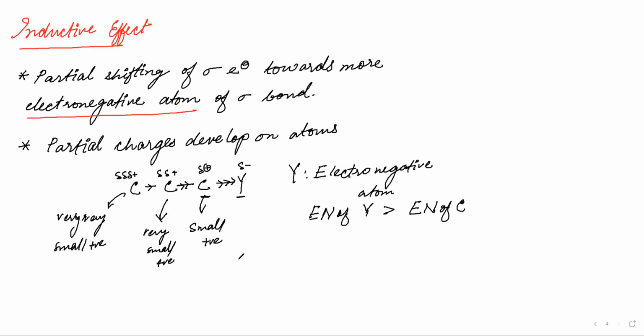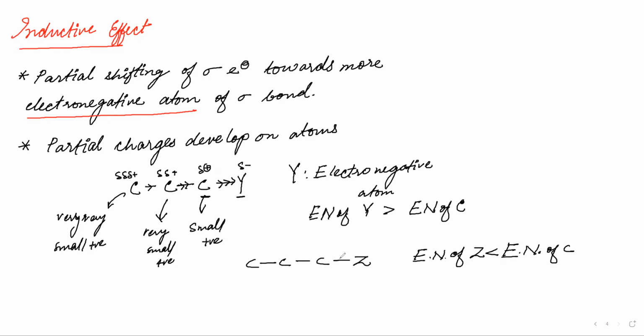Then the next thing that can happen is we have the same sequence. Now let us take an atom Z, a different atom. What is the property of Z? The electronegativity of the Z atom is less than the electronegativity of carbon.